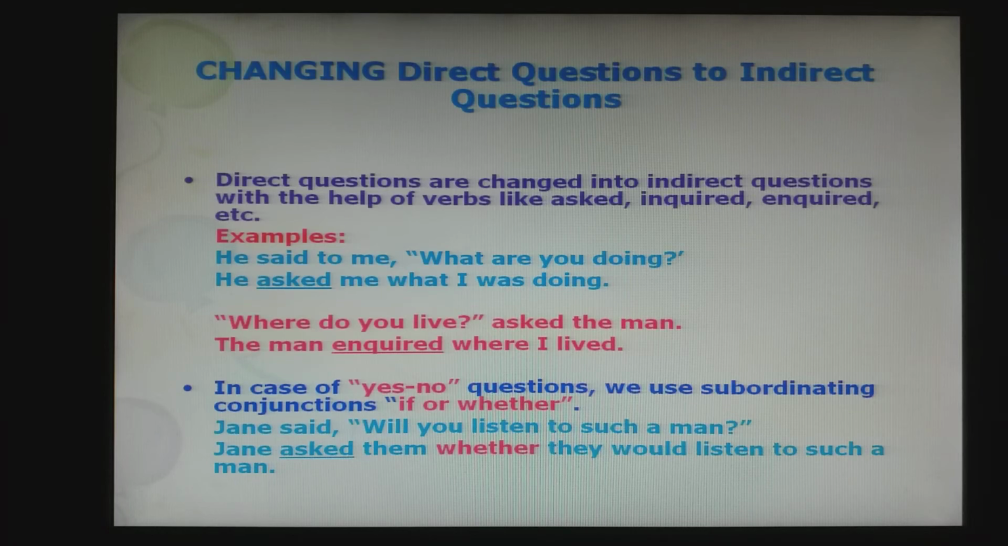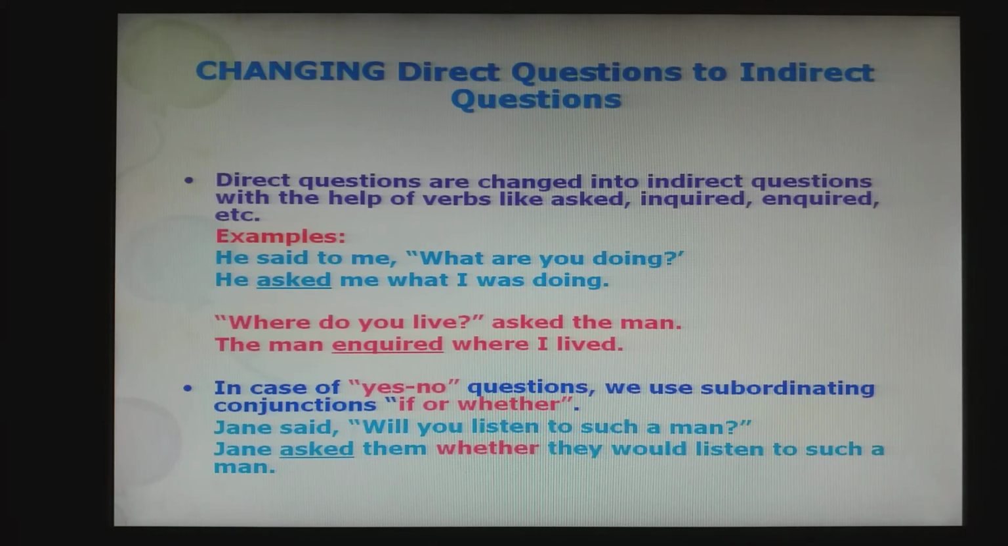And then, where do you live? asked the man. Here it is an enquiry about the place of living. That is why we say the man inquired where I lived. And then there are some questions for which yes or no could only be the answer. In case of those questions, we use subordinating conjunctions if or whether. Let's look at the example.